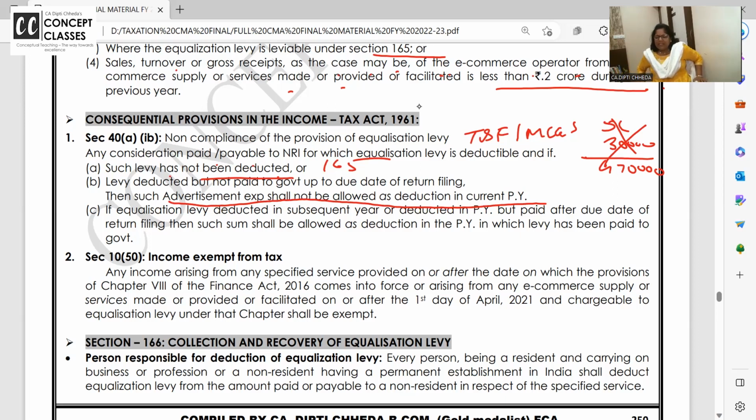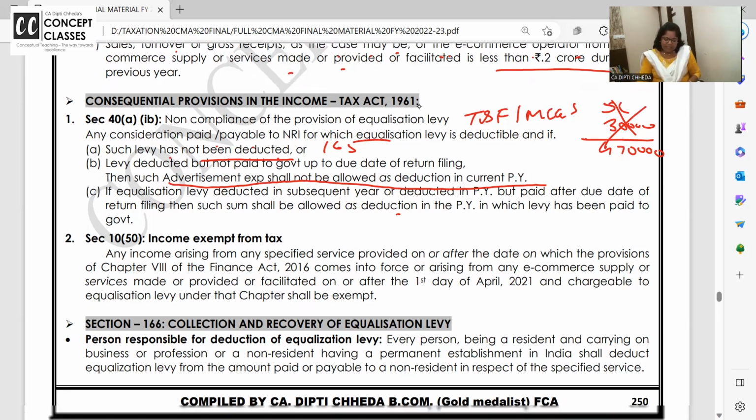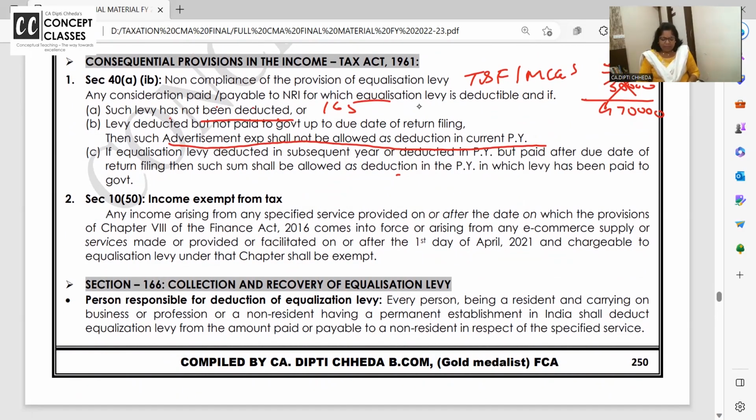एडवर्टीजमेंट का एक्सपेंस करंट ईयर में अलाउड ही नहीं होगा. If equalization levy is deducted subsequently, later I said कि I will deduct and pay, मैं काटना भूल गई, आपसे वापस लिया और फिर मैंने पे किया. Will it be allowed in that year? Answer is yes. Okay. Next is section 10(50).